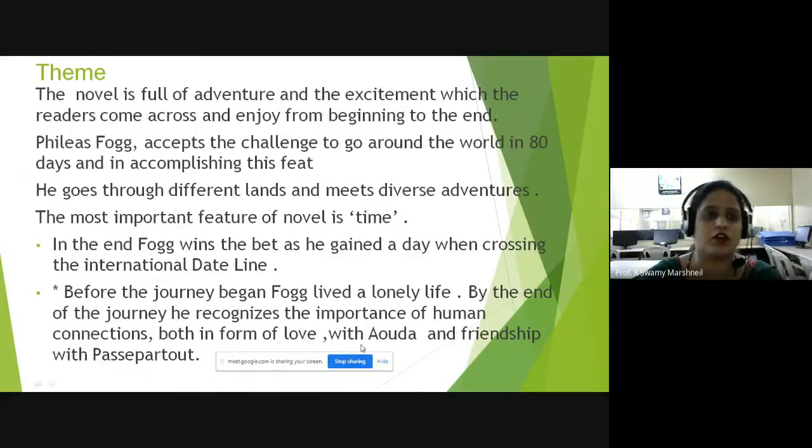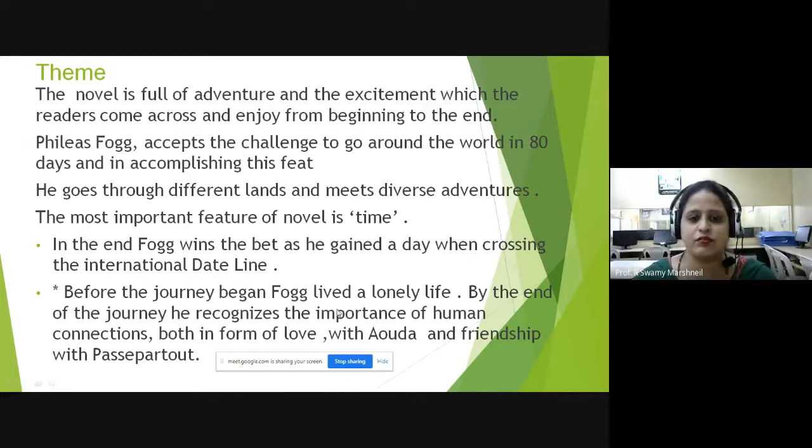Now, the theme of the novel, a very adventurous novel full of excitement which the readers come across from the beginning to the end. In this novel, Phileas Fogg, the protagonist or the main hero of our novel, accepts a challenge to go around the world, the entire world in 80 days. When he's accomplishing this challenge, he goes through different lands, meets diverse adventurers, and the most important feature of our novel is time. In the end, Fogg wins the bet as he gained a day when he crosses the international date line.